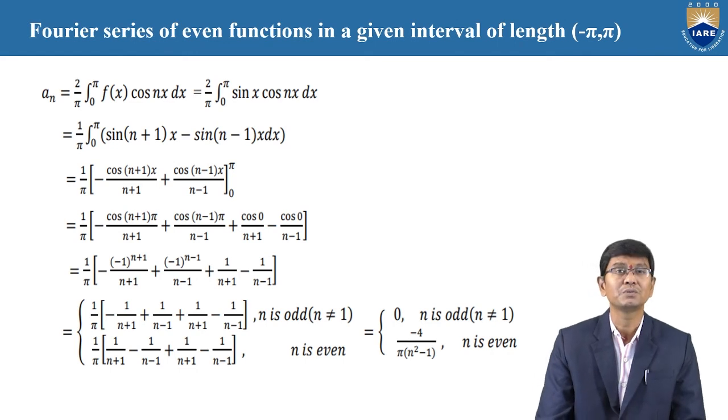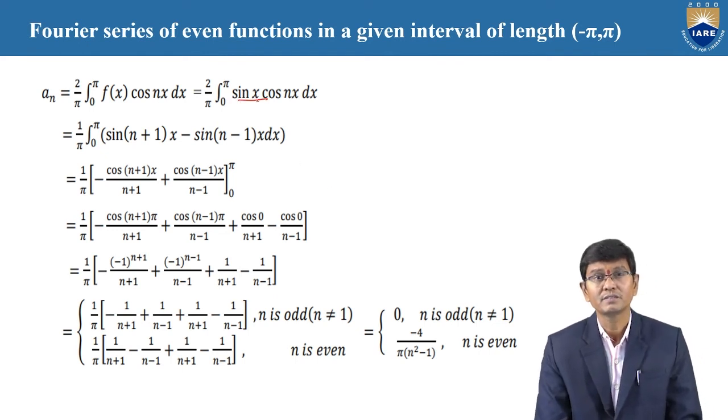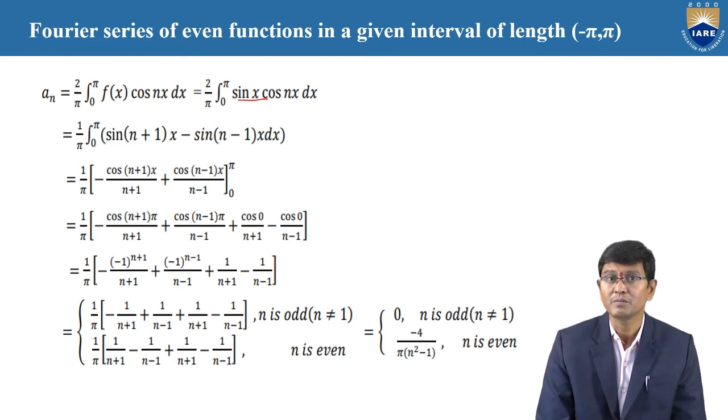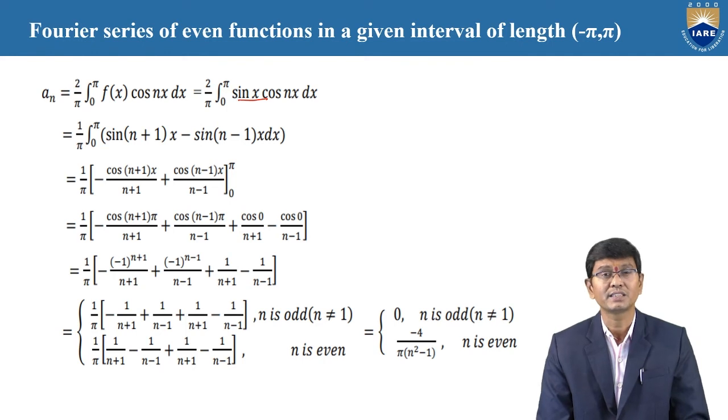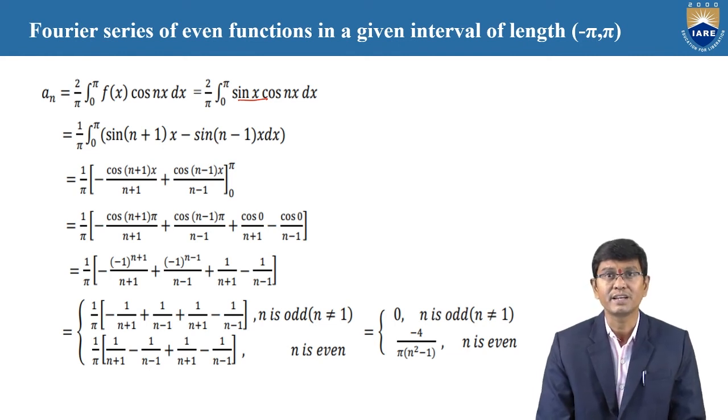Therefore, a n is equal to 2 by pi integration 0 to pi f of x cos n x dx, and f of x is sin x. Here, by using the multiple angle formula, sin a cos b is nothing but 1 by 2 into sin of a plus b minus sin of a minus b. By using the standard formula, the 2 cancels. Therefore, the remaining term is 1 by pi integration 0 to pi, sin of n plus 1 into x minus sin of n minus 1 into x into dx.